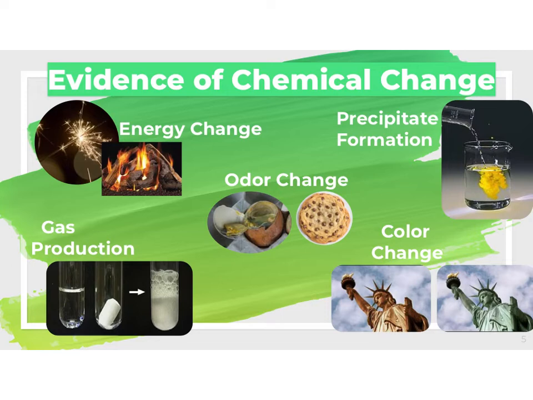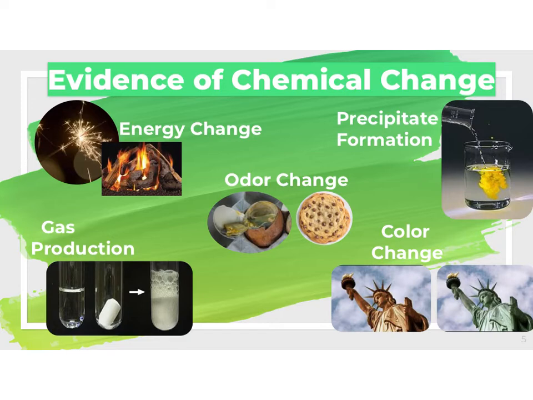Color change is another evidence of chemical change. So something you're probably familiar with is the Statue of Liberty. So at one time she was copper colored, and over time there was chemical reactions that occurred, and that copper reacted with the air and everything in the air around it, and it turned into this greenish copper carbonate color that you're probably used to seeing.